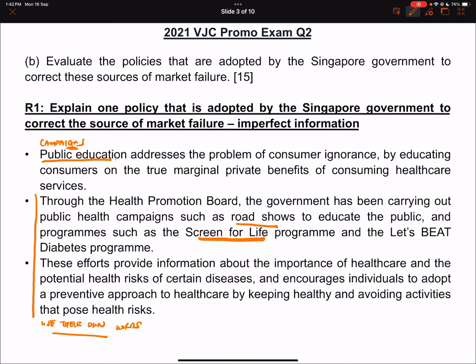What I tell students is that this first chunk where you use your own words sounds more like PW than econs, and it really does. So just elaborate using examples. It doesn't have to be specific, like all this screen for life, let's beat diabetes. If you know, good. If you don't know, it's okay. Use your own words. So the first part is to use your own words.